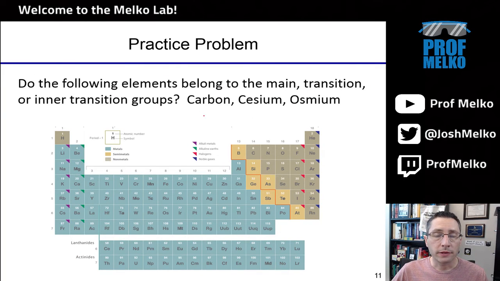So with all this new vocabulary, let's try to assign these various elements to these groups we just talked about. Pause the video, take 30 seconds or so and try to answer this, and then I'll work it out. First thing to do is identify where the element lives. Carbon, symbol C, that's right here. This is a main group element.